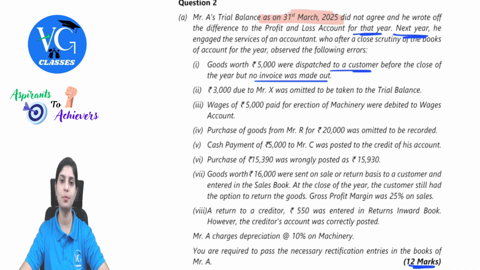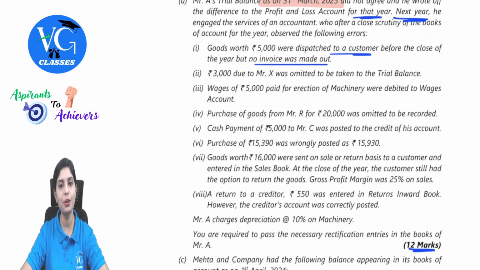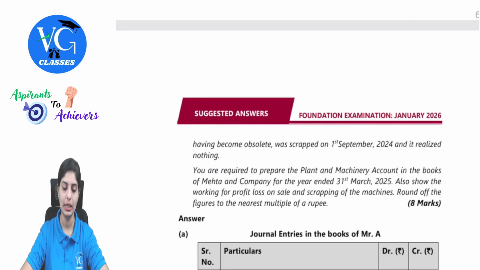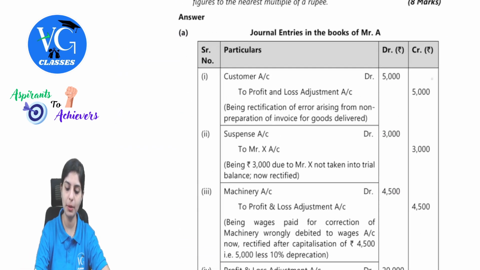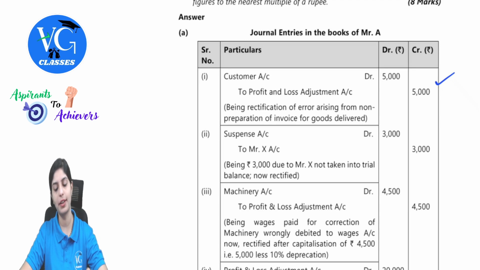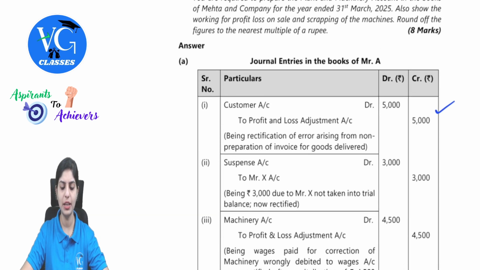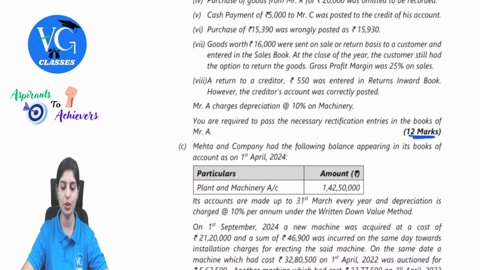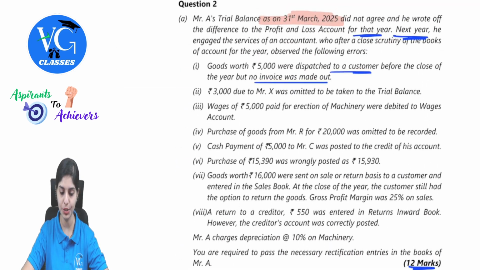Remember one thing I explained to you just before, sales is a nominal account. So we will use another account called profit and loss adjustment account. So your entry will be customer's account debit to profit and loss adjustment 5,000. Being rectification from non-preparation of invoice. So you can write the narration in a simpler communication of what you're doing with the entire transaction. Next,